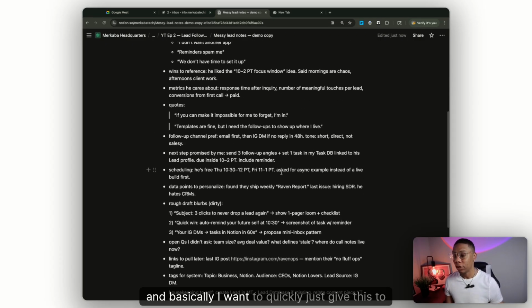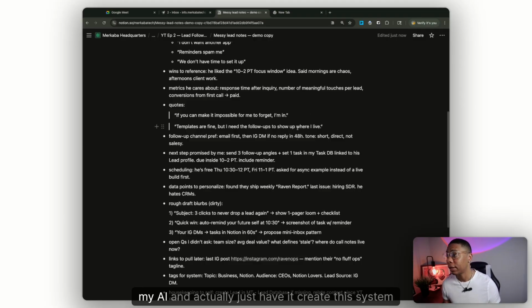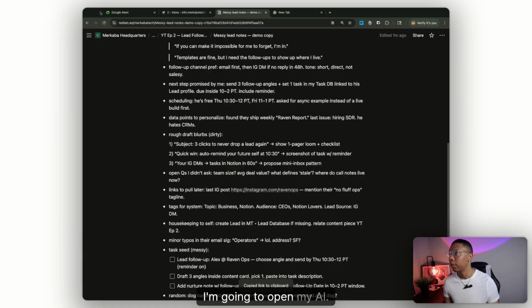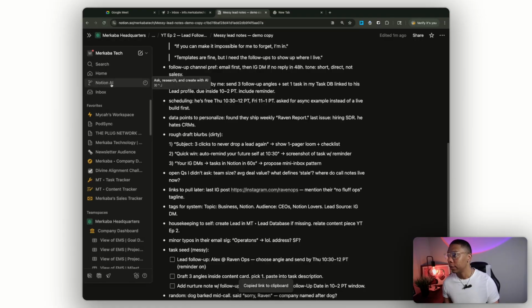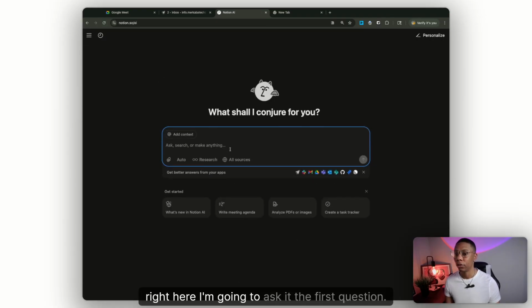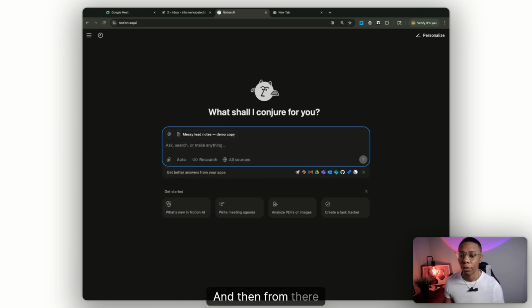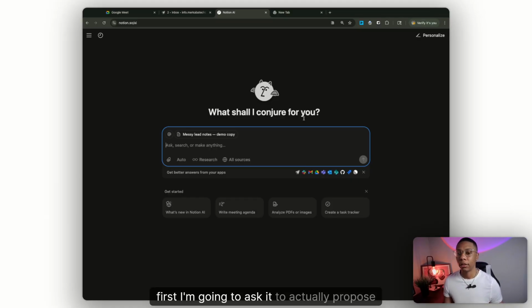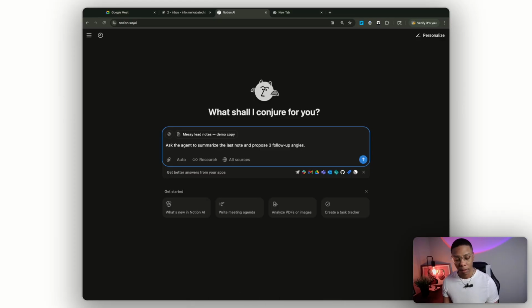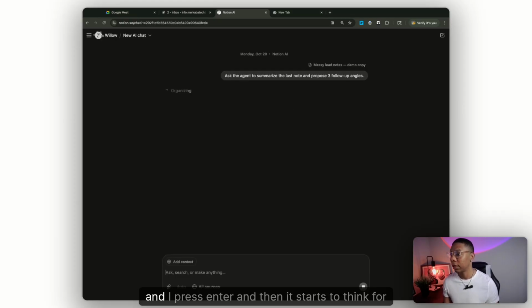And basically, I want to quickly just give this to my AI and actually just have it create this system for me. I'm going to open my AI right here. I'm going to ask it the first question. So I would like it to take from this note, right? And then from there, I'm going to ask it first to actually propose 3 follow-up angles. So here's that. And I press enter, and then it starts to think for me.